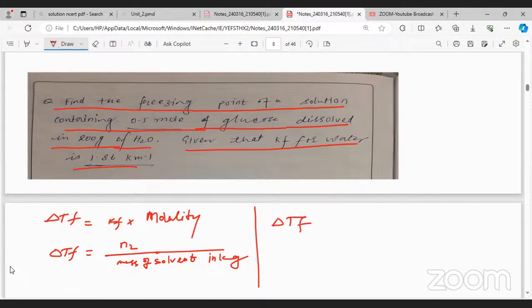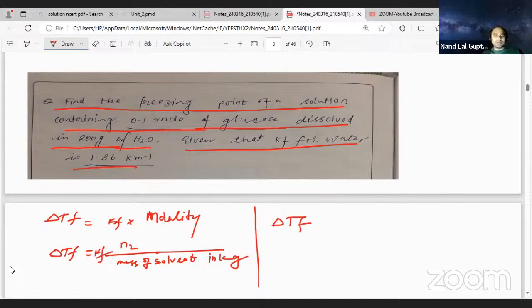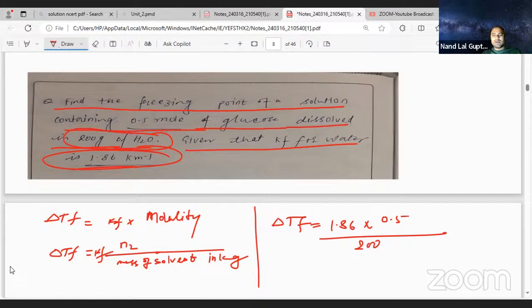Yes. So delta Tf equals Kf into N2 divided by mass of solvent in kg. Don't miss this Kf. Otherwise, put the value of Kf, already given in the question: 1.86 for water. Multiplying by N2, 0.5 mole, and dividing by the mass of solvent in kg. They have given 200 gram of water, so you need to divide by 1000.